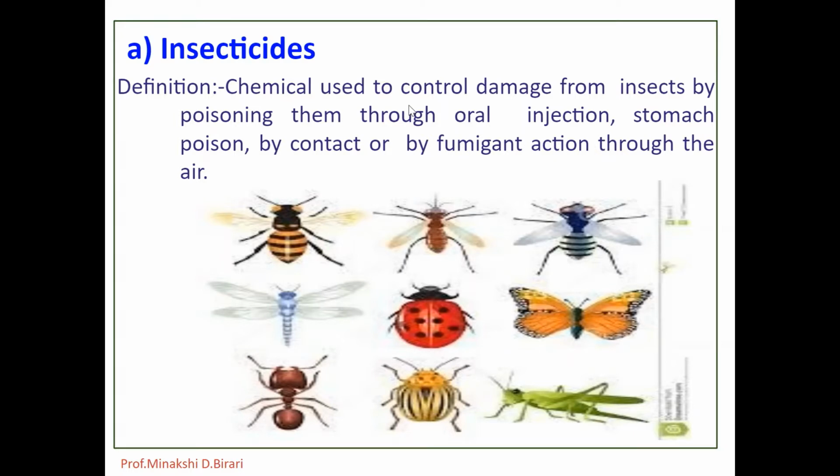The term insecticides has now been replaced by pesticides, which include toxic chemicals, whether used against insects, fungi, weeds or rodents. So insecticides are also known as pesticides. Let's see the classification of insecticides.